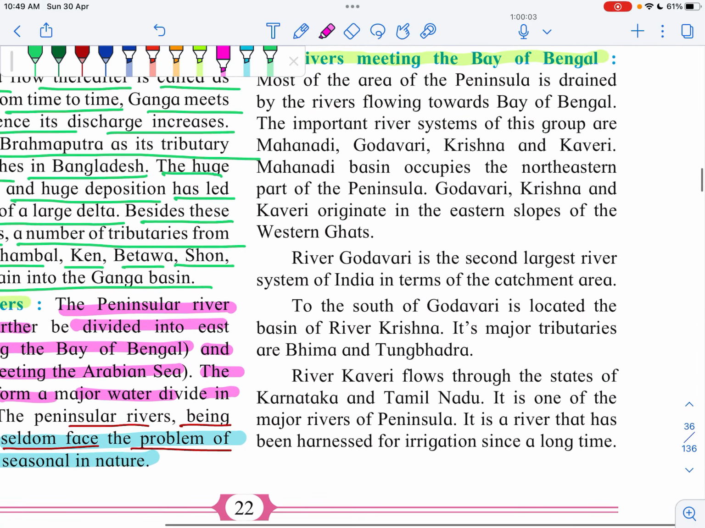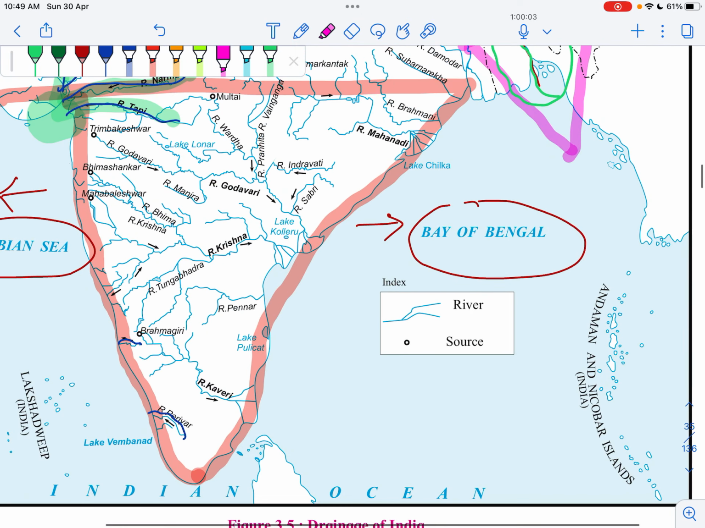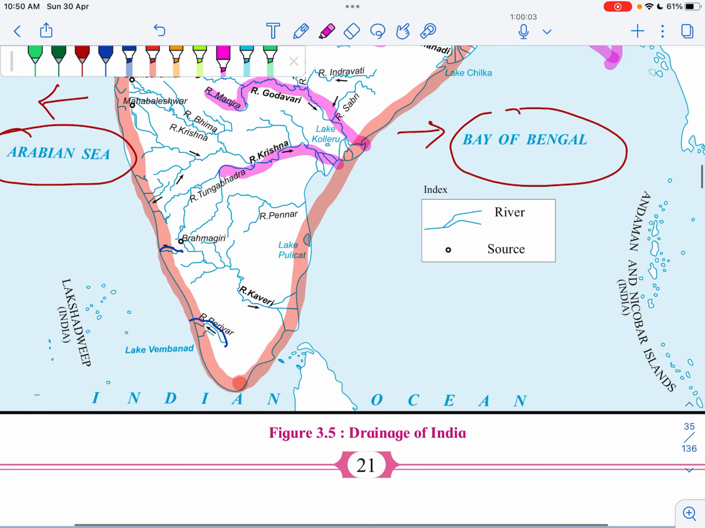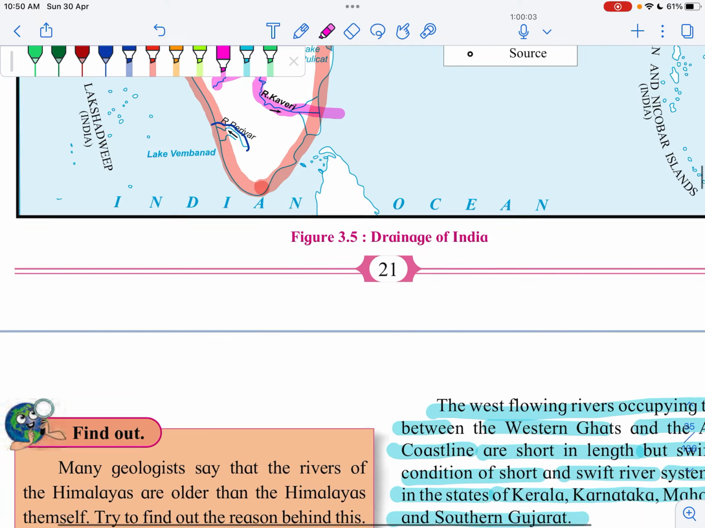Then rivers meeting the Bay of Bengal. Most of the area of the peninsula is drained by rivers flowing towards the Bay of Bengal. The important river systems of this group are Mahanadi, Godavari, Krishna, and Kaveri. So these are the four rivers. This one is Mahanadi, Godavari, Krishna, Kaveri. These all rivers meet the Bay of Bengal, and these are the eastward flowing rivers.